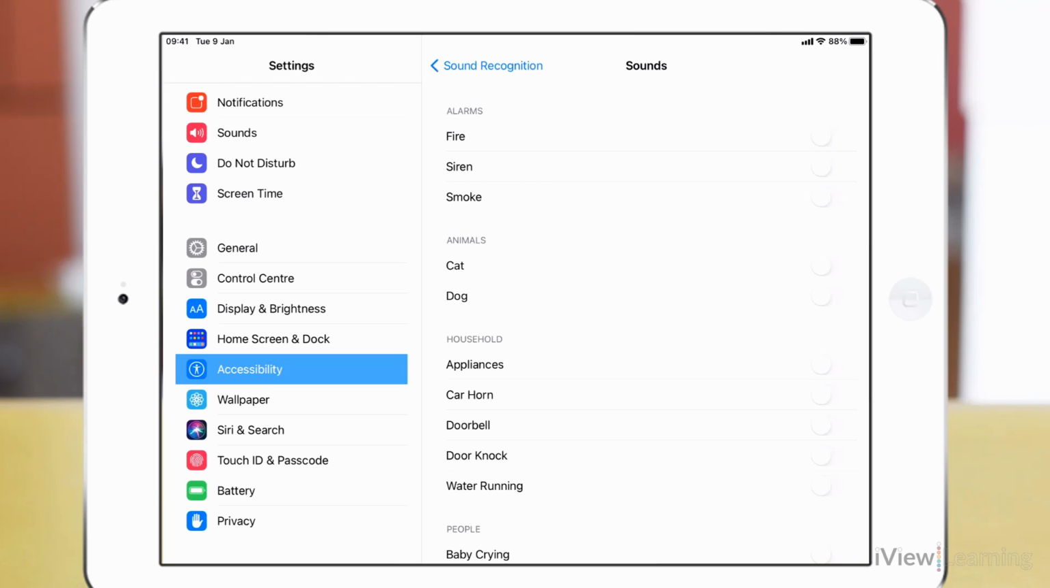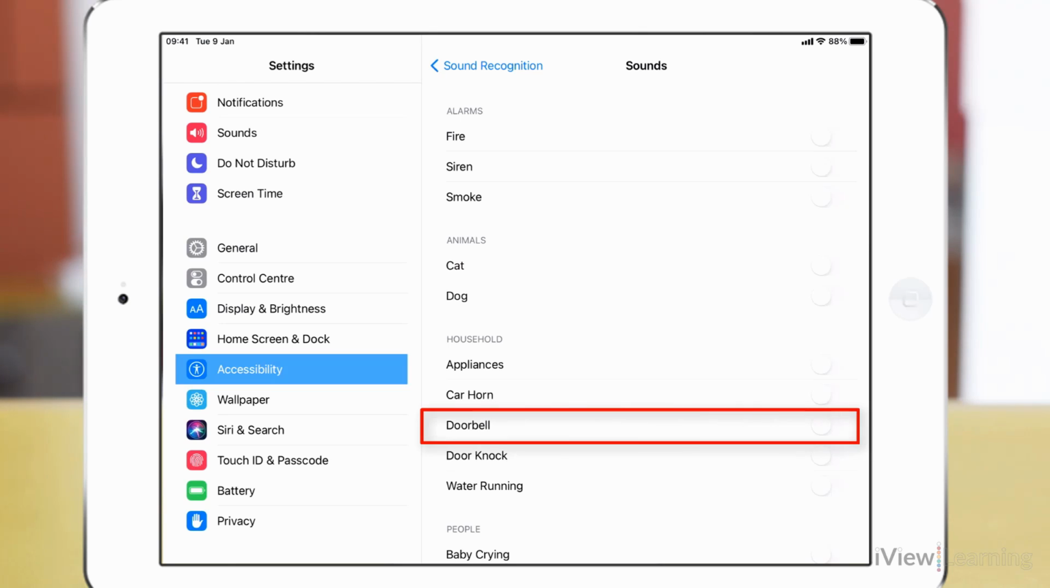You can now select which sound you want to be alerted to. These can be alarms, animals, household items, or people. In this example, I'm going to set an alert for the doorbell.